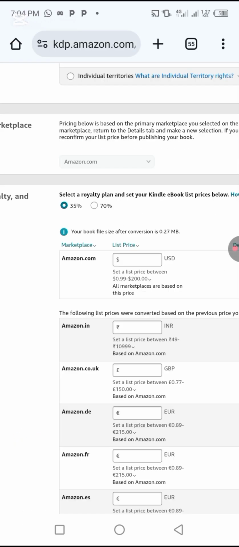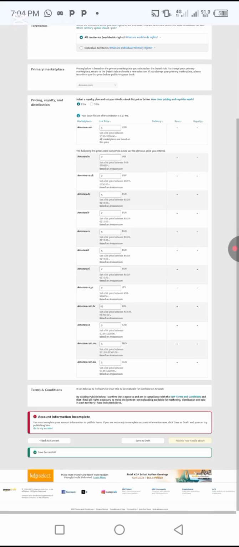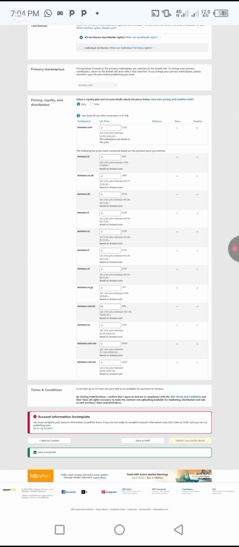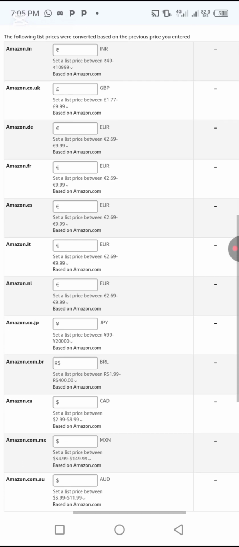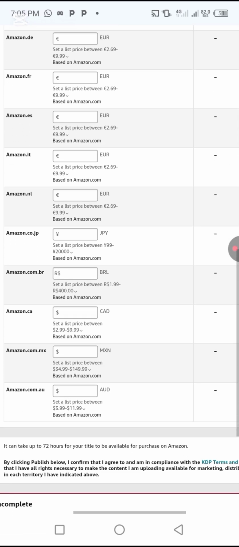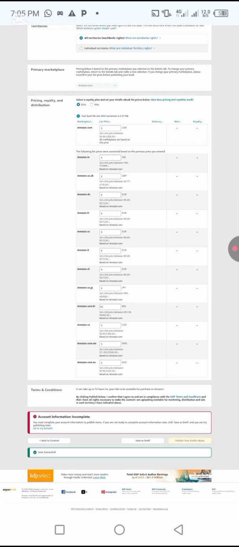Set a list price. All marketplaces are based on this price, so we have to set the price. Here they said set market price between $2.99 to $9.99. All right. And they said all market prices will be based on this dollar price. So let's move down to this place a bit.